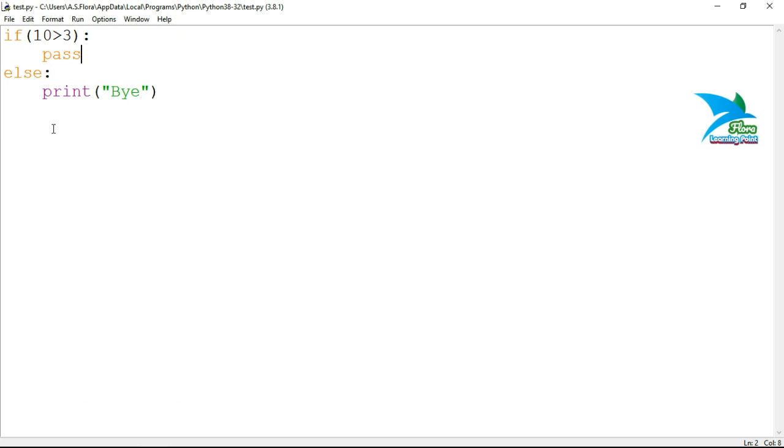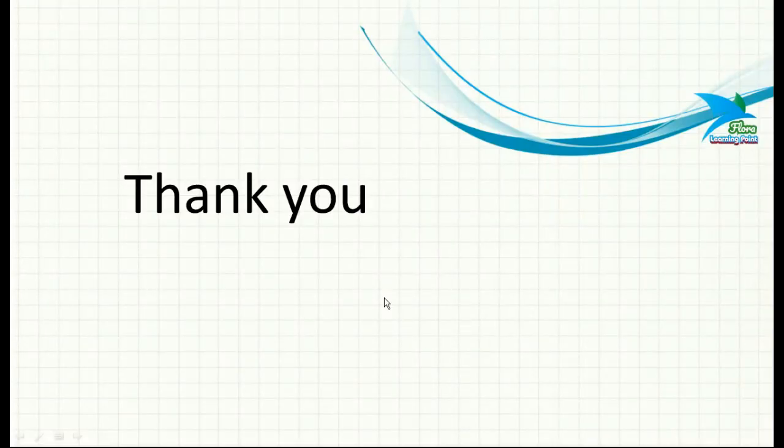So that is all about the pass statement. The pass statement does nothing in any code, but it's just a placeholder statement. So that is all about the pass statement.